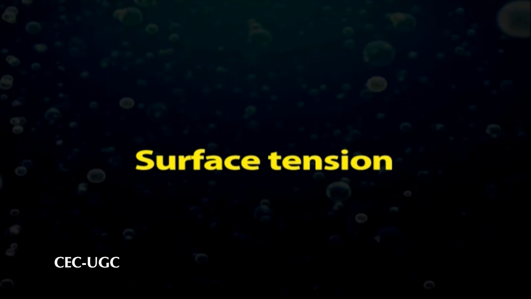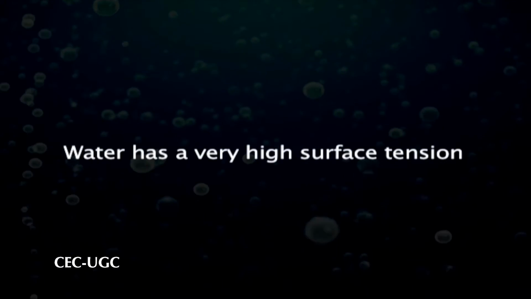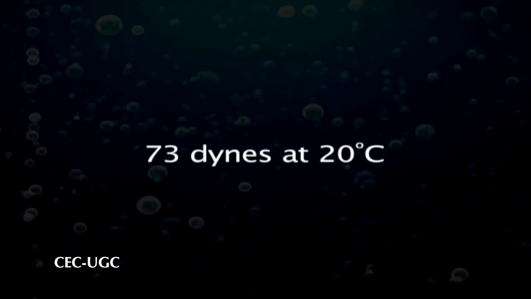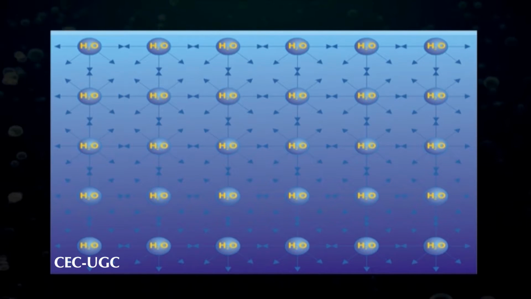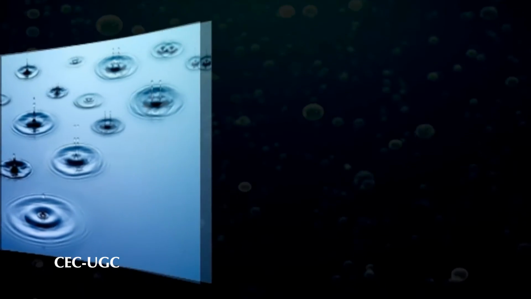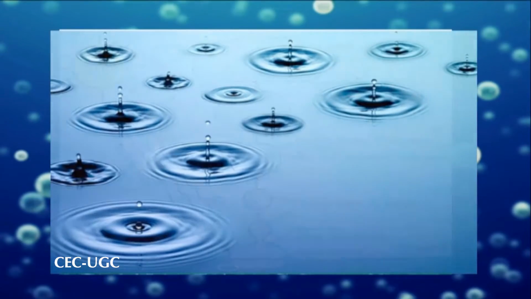Surface tension. Water has a very high surface tension, much higher than most liquids. It is 73 dynes at 20 degrees centigrade. The hydrogen bonds in water cause it to have a high surface tension. The hydrogen bonds make the surface water molecules behave like stretchy skin, resulting in the phenomenon known as surface tension. This phenomenon plays a major role in the formation of drops in clouds and in rain.